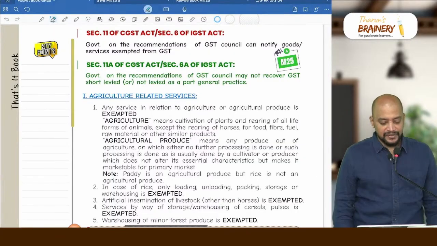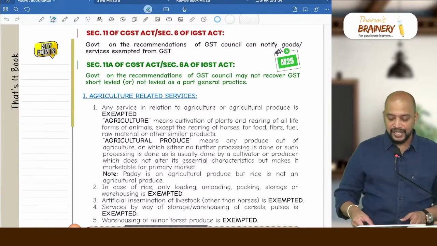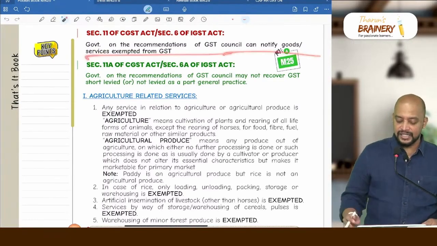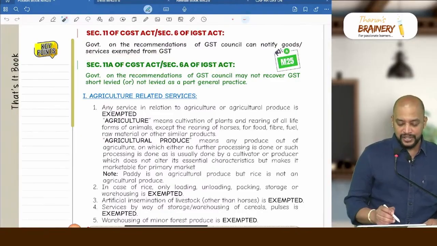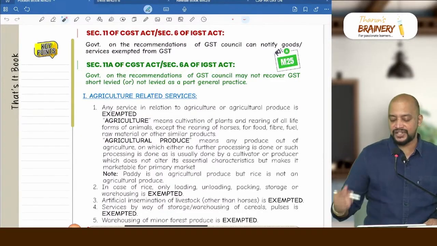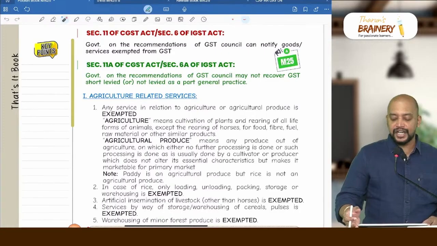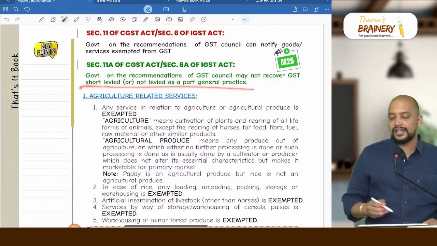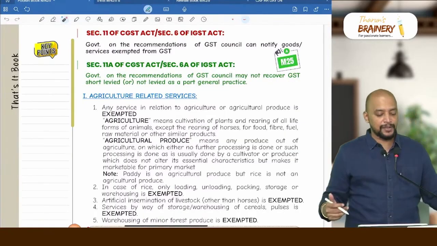Say this, section 11: the government, on the recommendations of the GST Council, can notify goods or services exempted from GST. And there is one more section, section 11A of the CGST Act. Section 11A says that the government, on the recommendations of the GST Council, may not recover GST short levied or not levied as per past general practice.